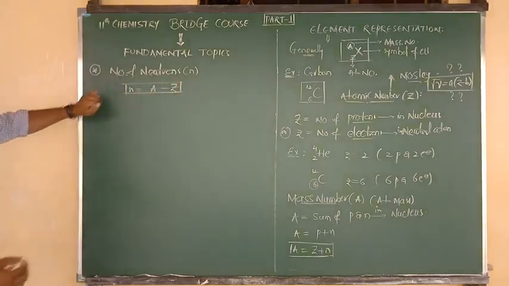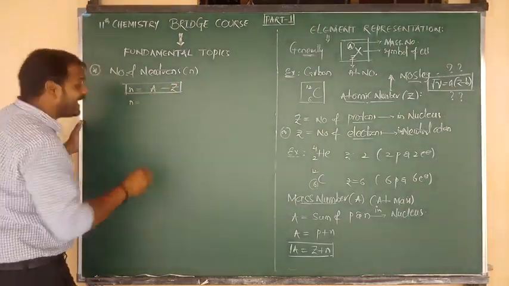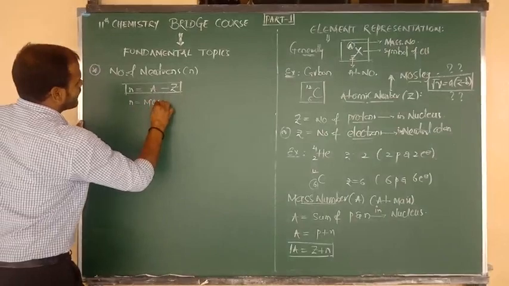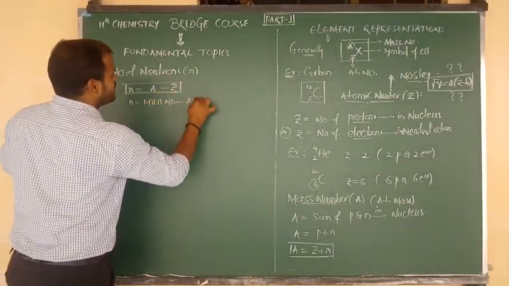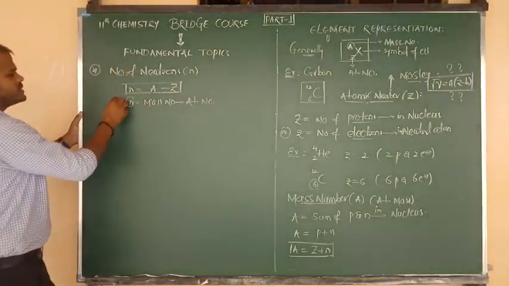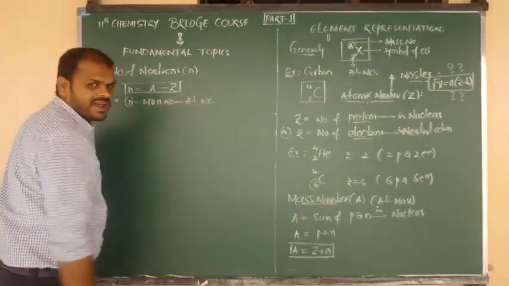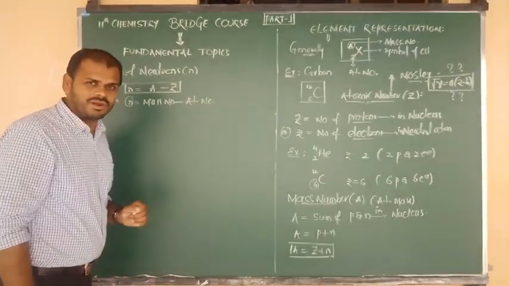This formula we have to use. That means the number of neutrons equals A. What is meant by A? Mass number, minus Z. What is meant by Z? Atomic number. So the number of neutrons N is equal to the mass number minus the atomic number. If you apply the formula, you will get the number of neutrons.